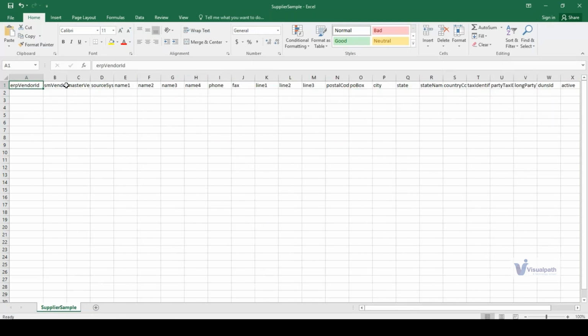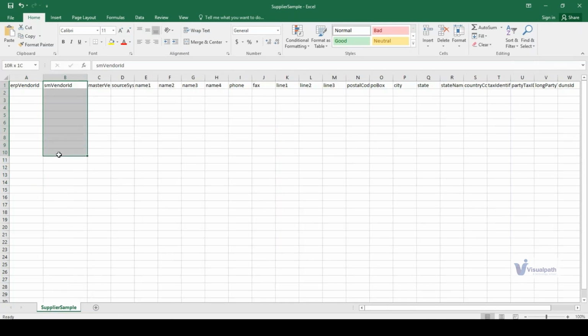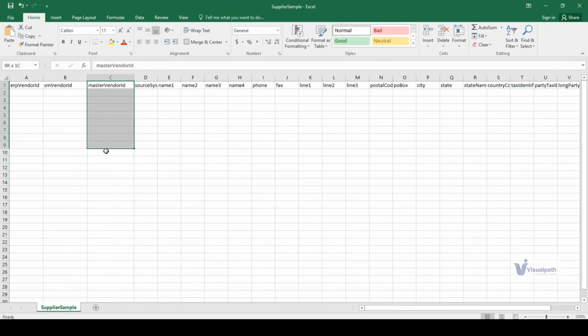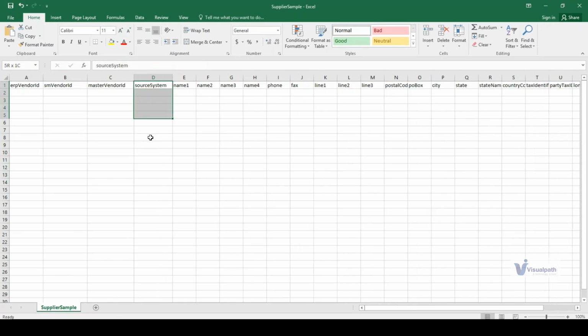Now, ERP vendor ID, you have SAP MM or S/4HANA. You mention the ERP vendor ID 1, 2, 3, 4, whatever it is. You have the SM vendor, the supplier management vendor ID. Now you have to click on master vendor ID. This is the master vendor ID. This is the source system from where it is coming, SAP MM or S/4HANA or any particular tool from where the supplier is coming.